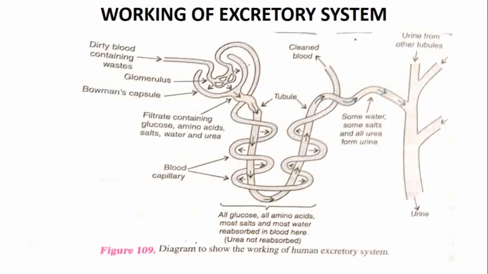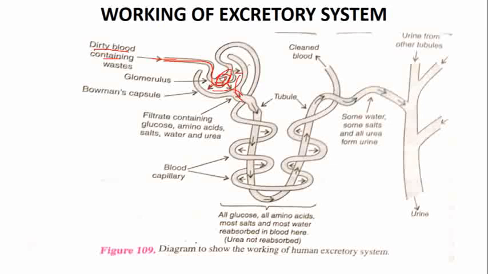Now next we are going to see the excretory system. Now we will see how the filtration actually takes place. So you can see this is the renal artery, and with the renal artery, dirty blood is coming. This blood is going into the glomerulus, and here the filtration is taking place. Now during filtration, the filtrate is coming out. So what is there in the filtrate? In filtrate we have water, we have glucose, we have amino acids. So all these things are coming over here.